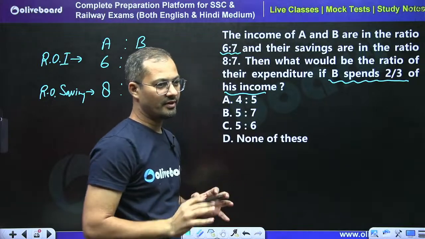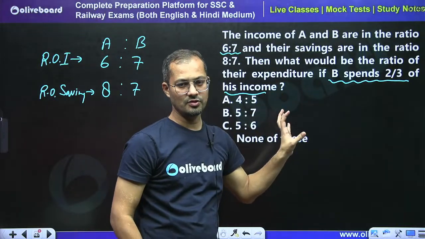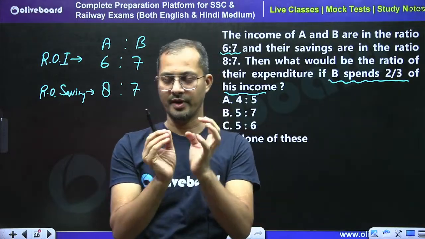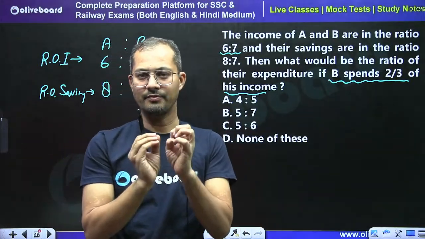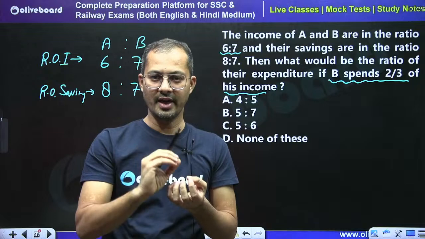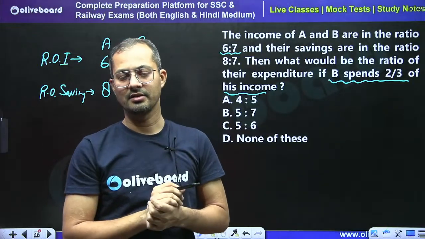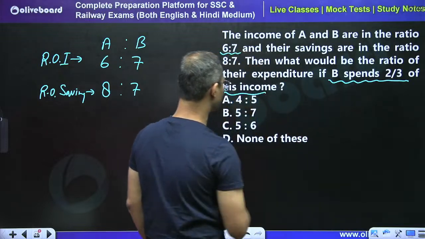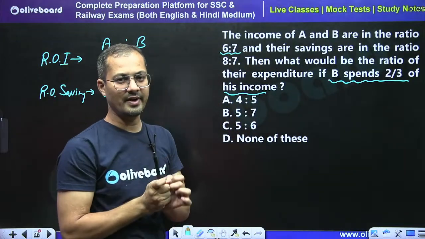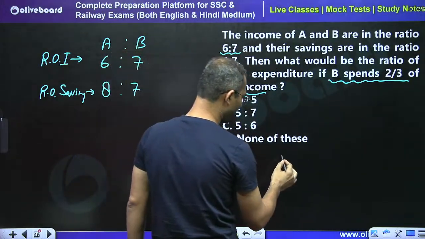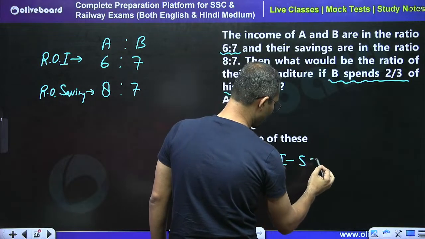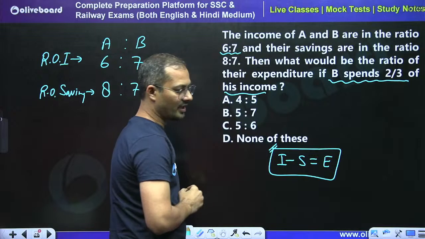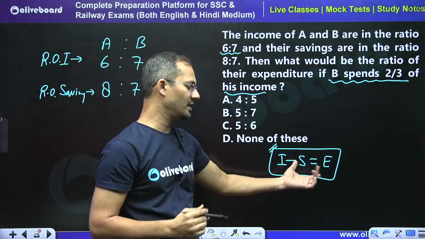Whenever we get such kind of questions, what do we have to do? We have to use the tool of spatial formation of ratio. In the spatial formation approach, we have to satisfy the given condition. What is the given condition? Here the given condition is B spent 2/3 of his income. If we satisfy this condition, we can say that income minus saving is going to be expenditure. Got the point? Income minus saving is going to be the expenditure.